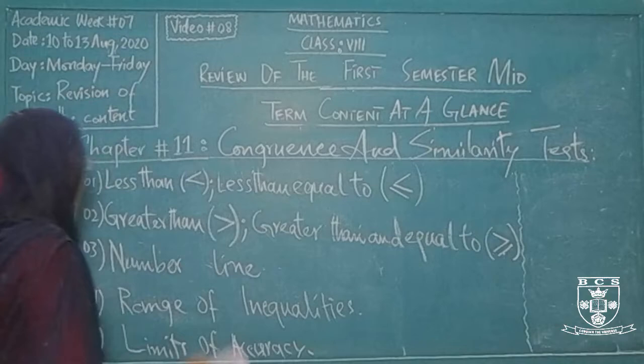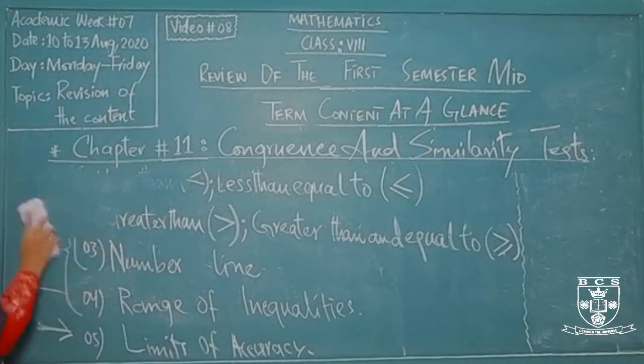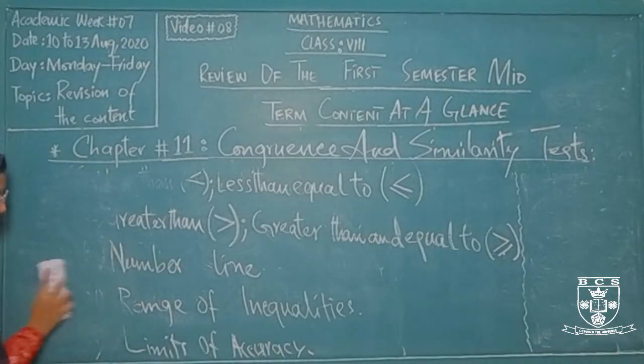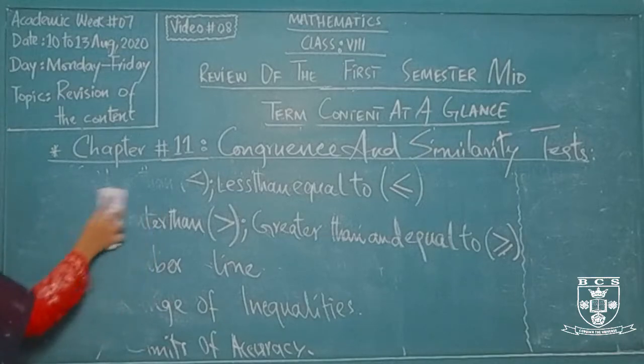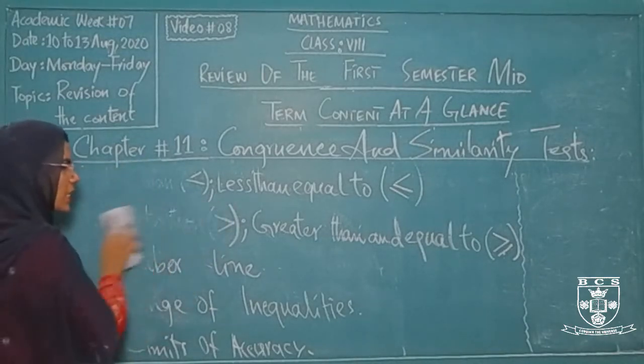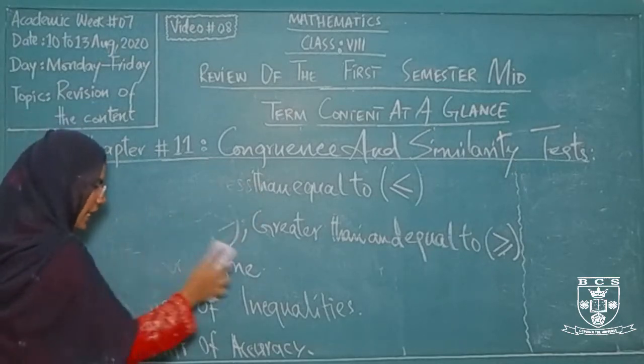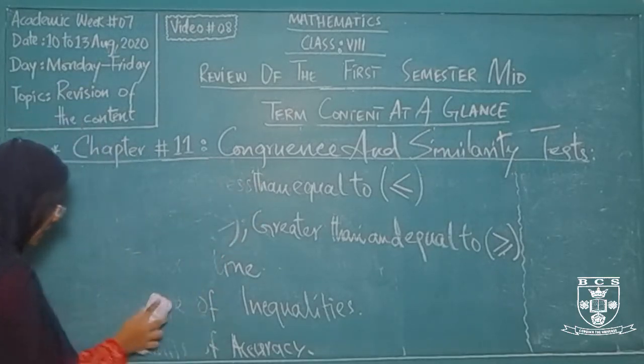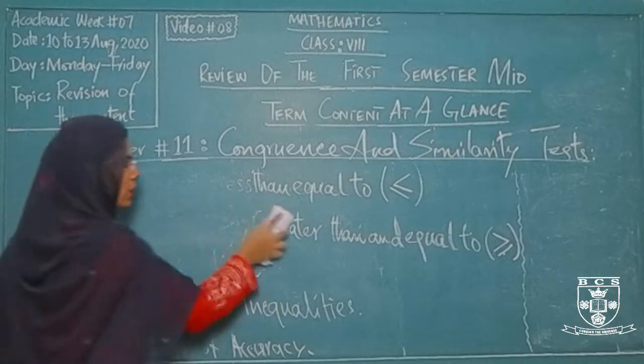So what is congruence and what is similarity? They have 2 different definitions in the book, but actually concept wise these are the same. The congruence and the similarity, yes, these are the same, but with a little difference.